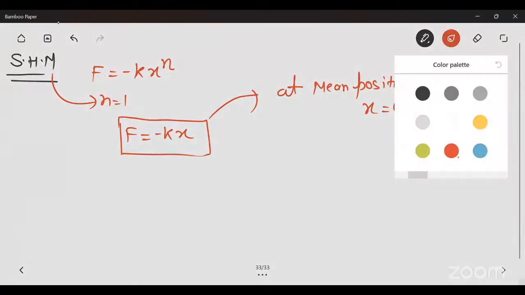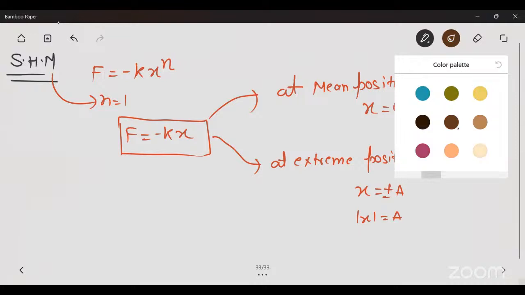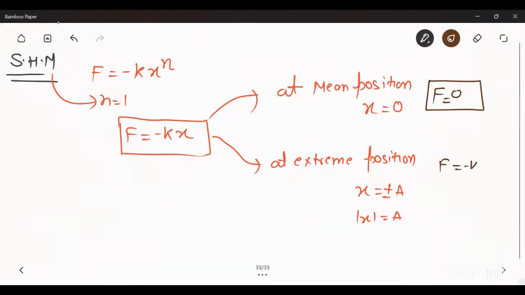Now next, at extreme position, x is equal to plus minus A, or you can say that mod x is equal to A. So put the value of mod x, and you will get F is equal to minus kA. So at extreme position, force will be minus kA, or the magnitude of force will be k times A, where k is the spring factor.